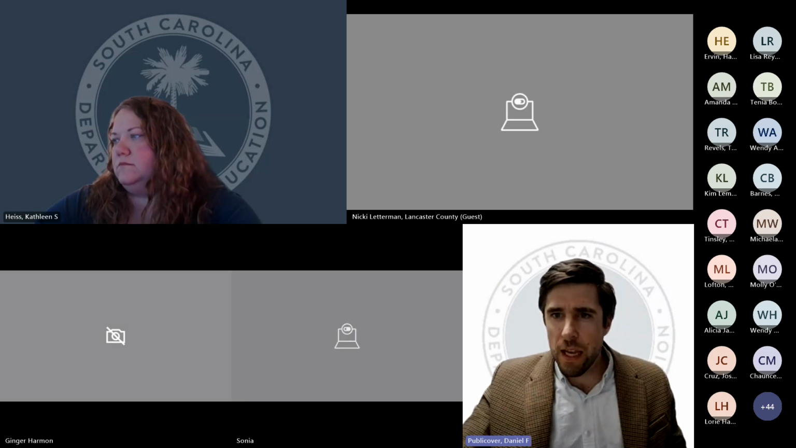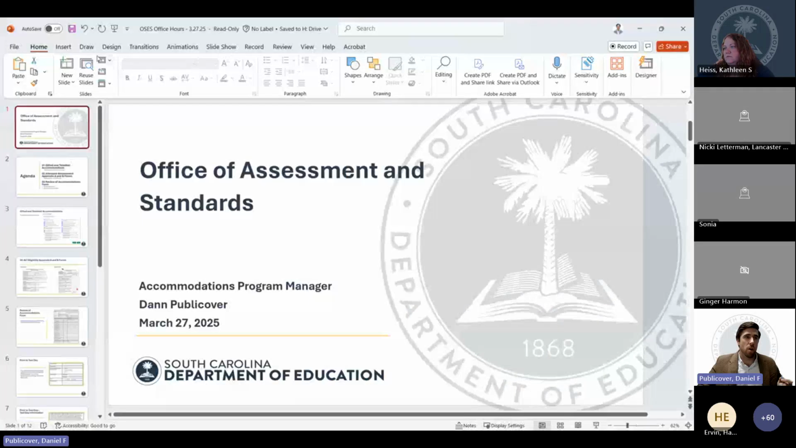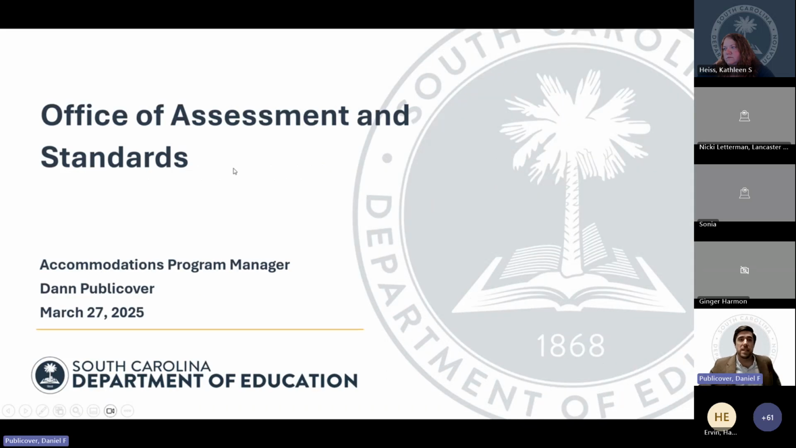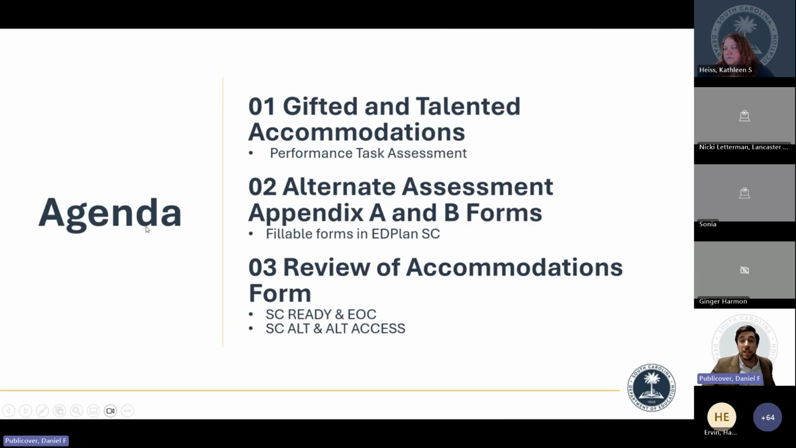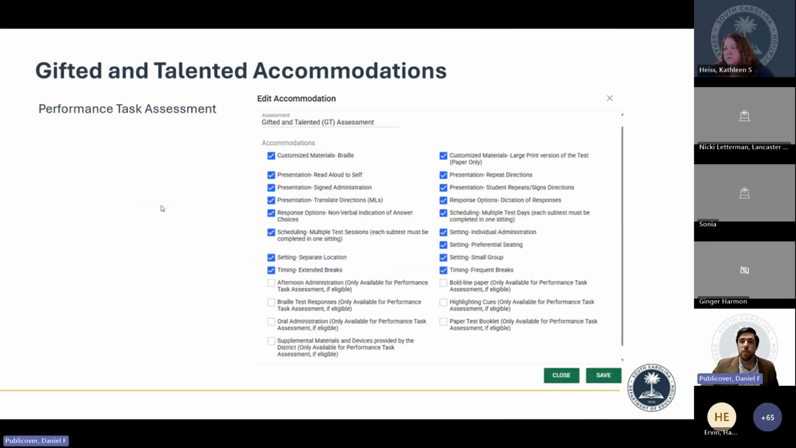First one is an EdPlan update for gifted and talented assessment, something that we noticed we needed to adjust based on the performance task assessment. I also can't totally see the cameras on the side, so if you have a question, feel free to interrupt me and jump in, because I'm just looking at my slides. So for this, our gifted and talented accommodations for performance task first.